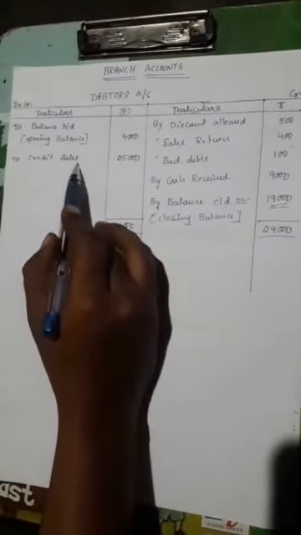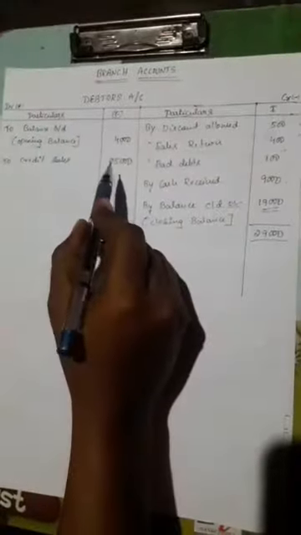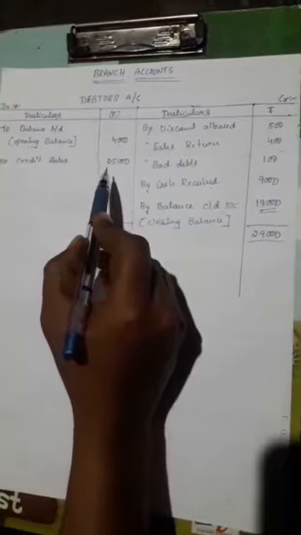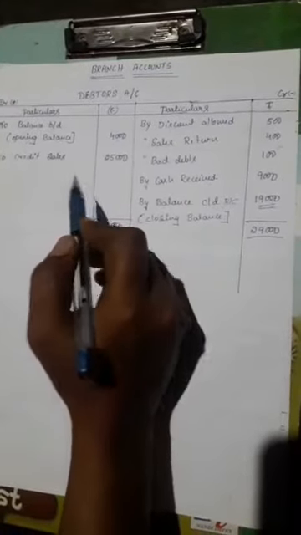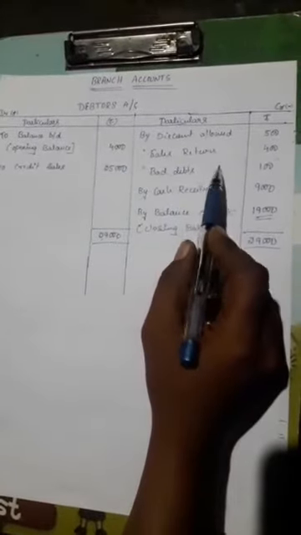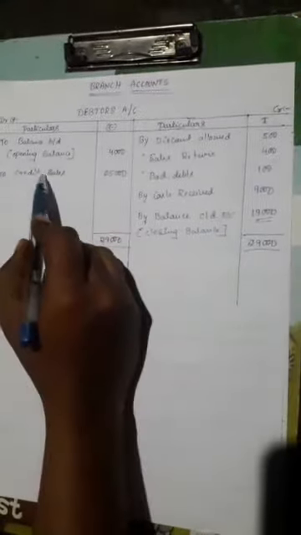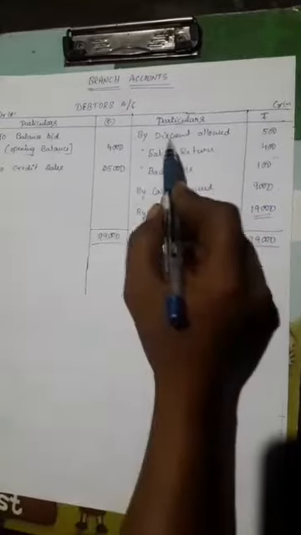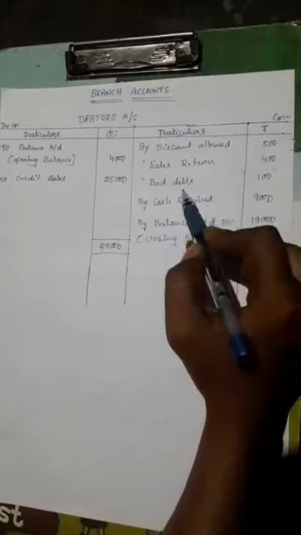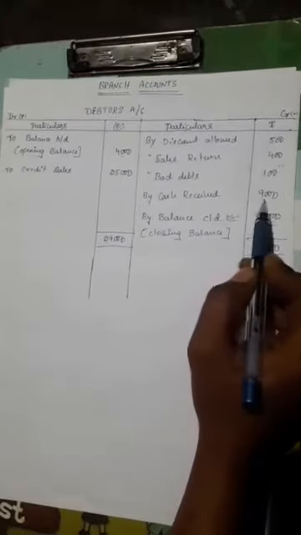Next one, credit sales 25,000 rupees. Items that increase debtors we show on the debit side, and items that decrease debtors we show on the credit side in the debtors account. Credit sales will increase the debtors account, that's why it is shown on the debit side. Next one, by discount allowed rupees 500, sales return 400, bad debts 100, cash received 9,000.